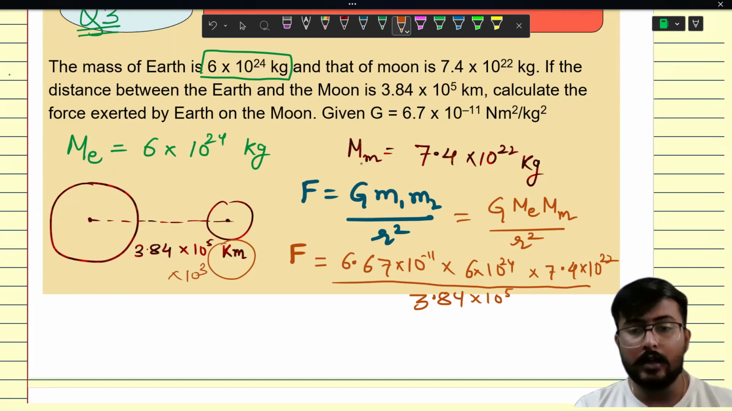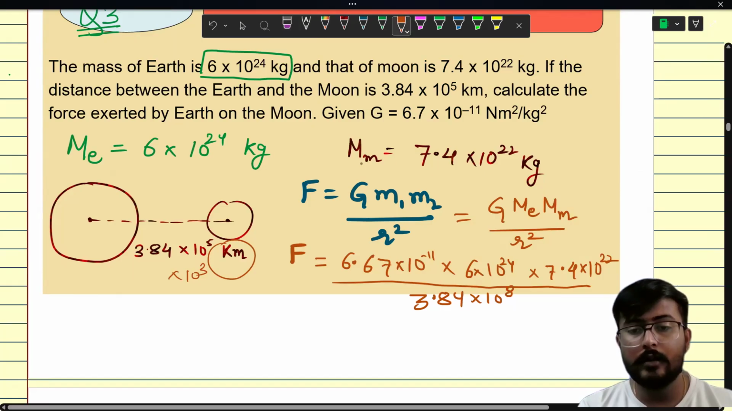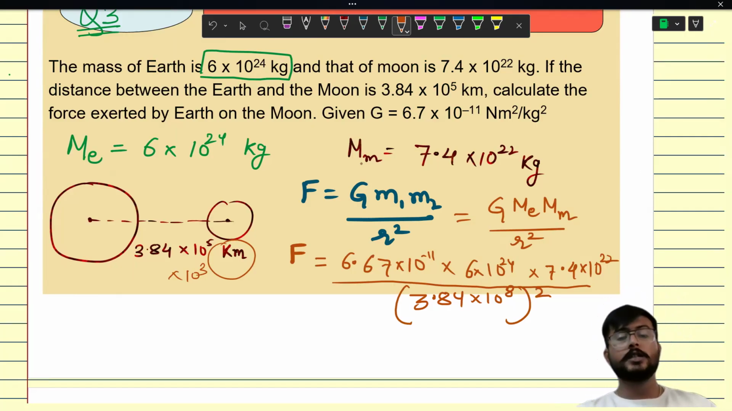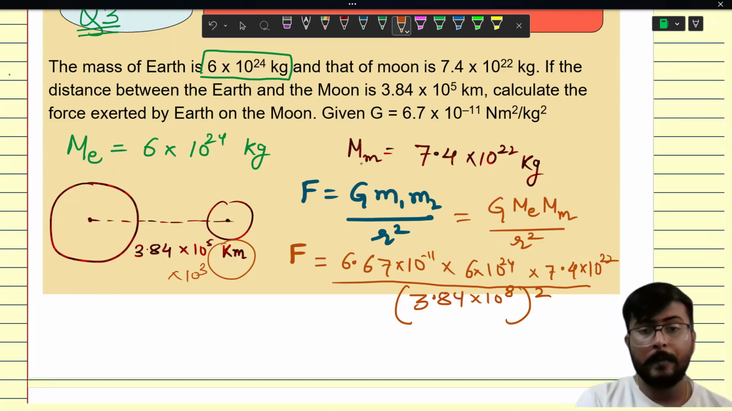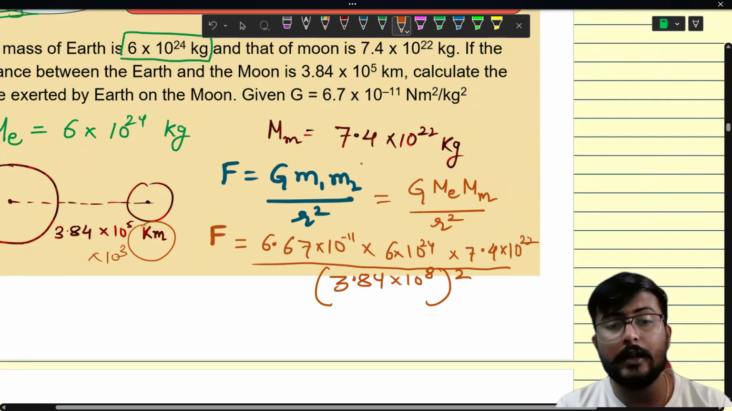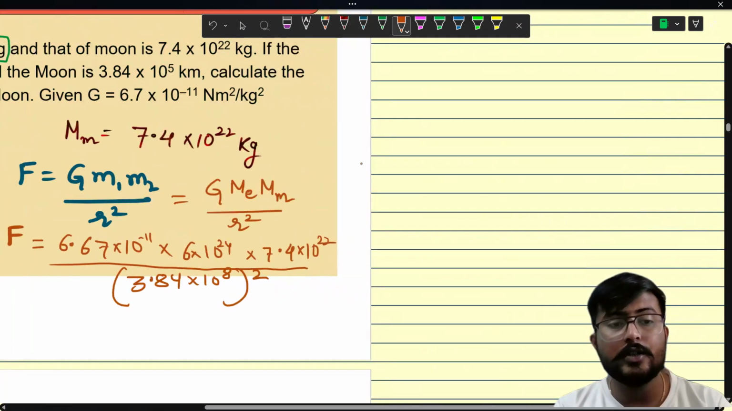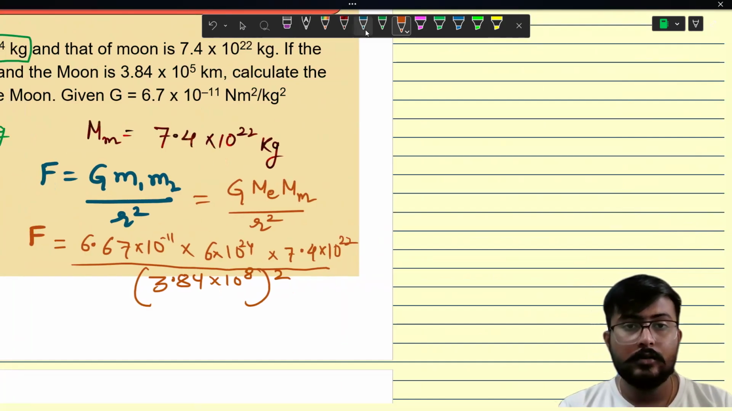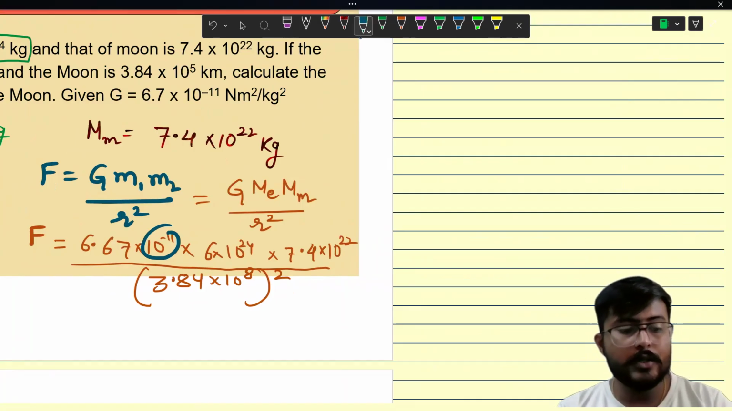So 5 and 3 together make how much? Together make 8. And after this, we have to do the square of this value. So definitely this is going to be a lengthy calculation. So let's do it over here. I will write down. First, let's arrange all these exponents.